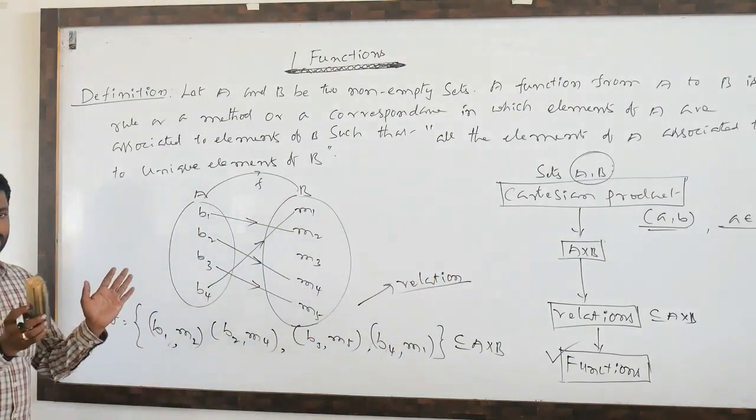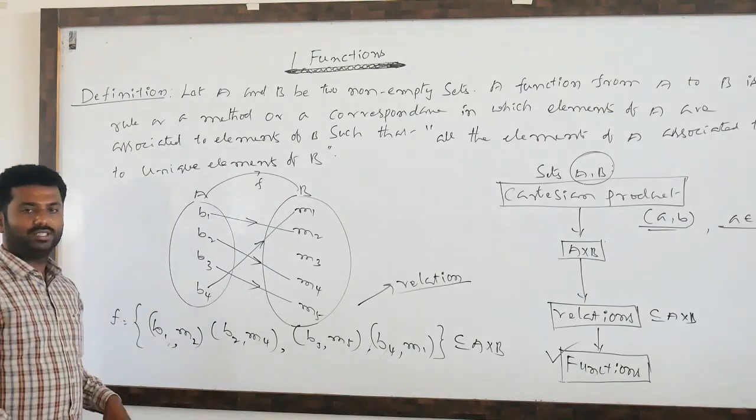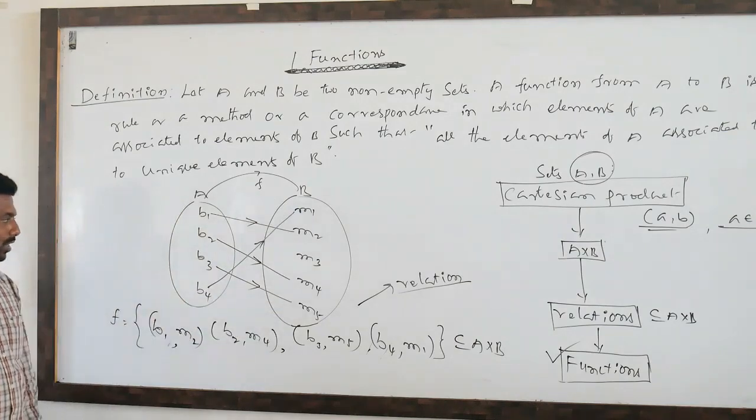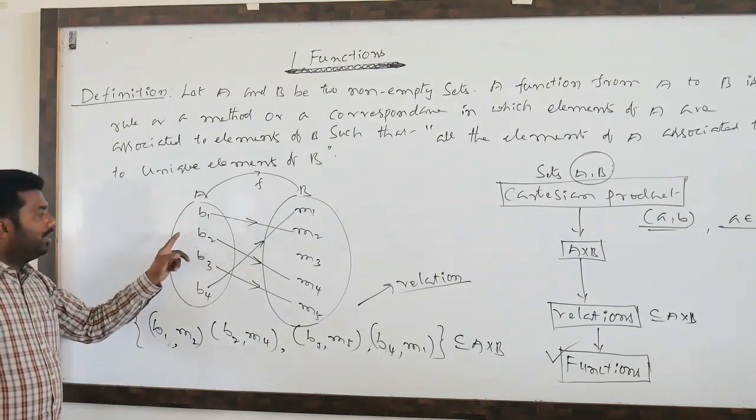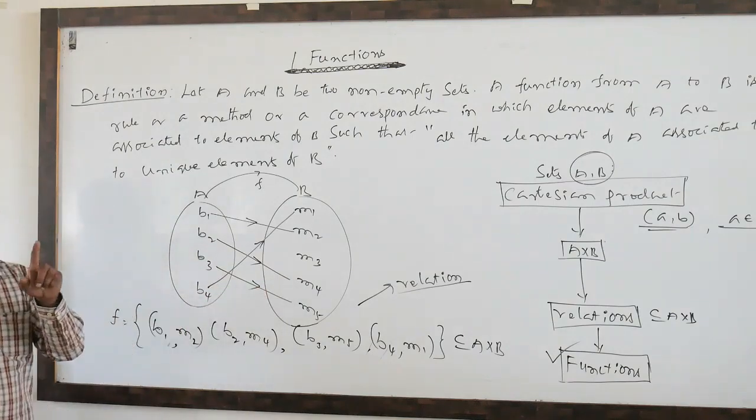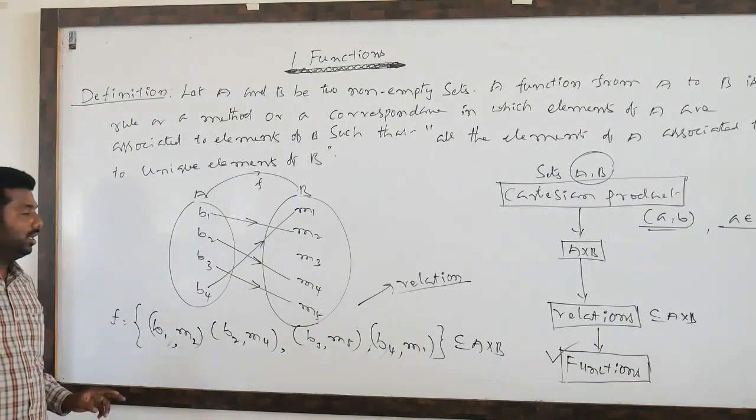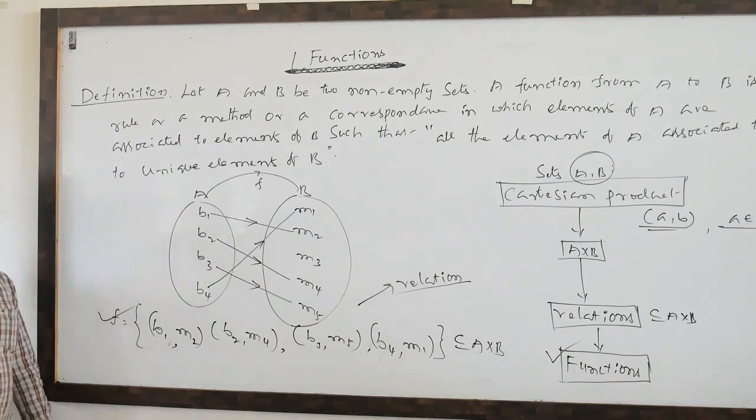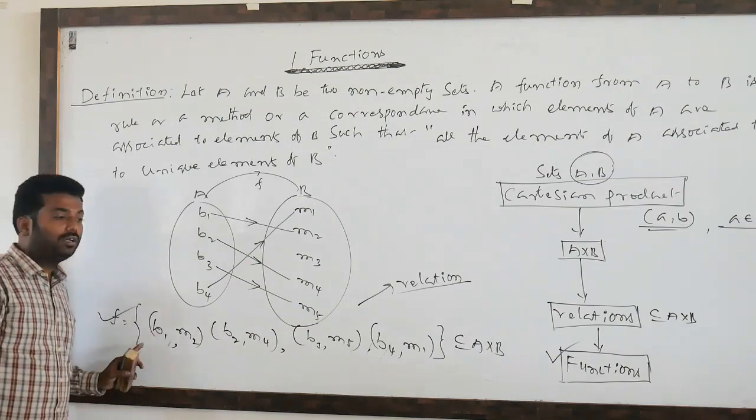A relation is nothing but a relation between two families. What are the two families? The set of babies and the set of mothers. Each and every baby has exactly one mother. Such types of relations are called functions.